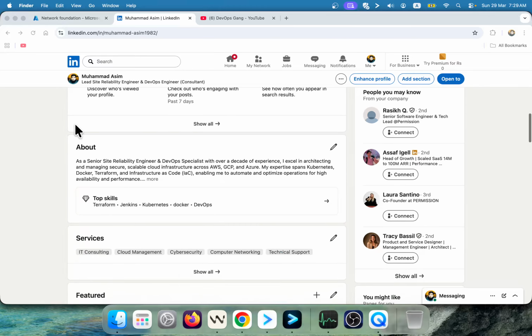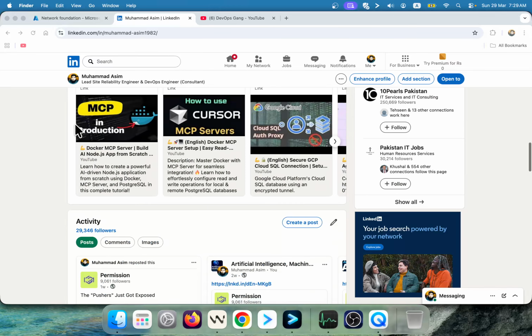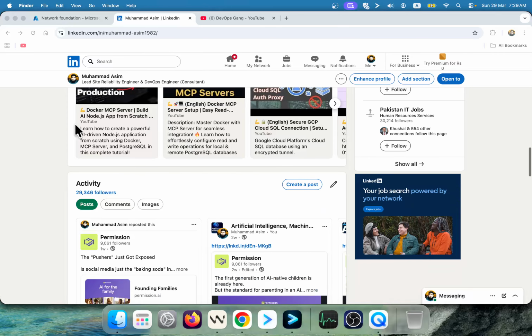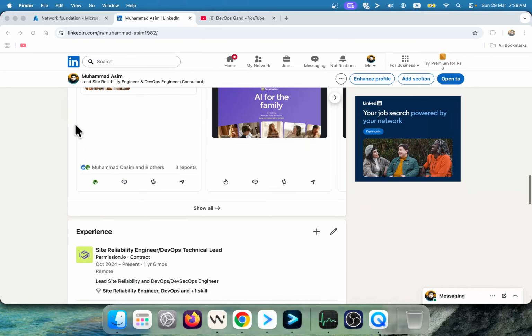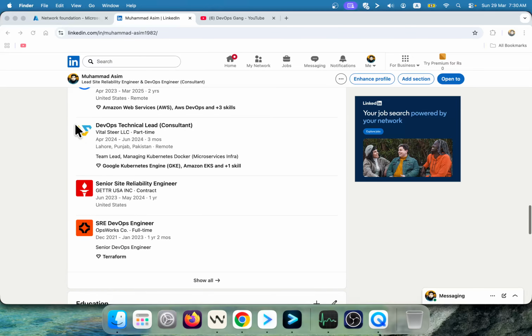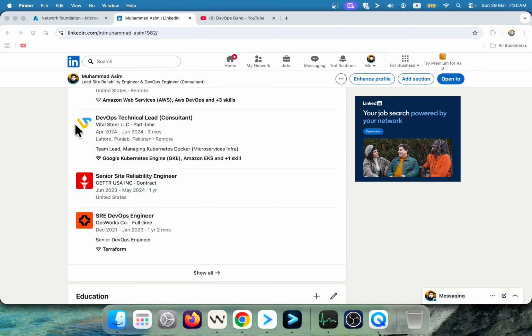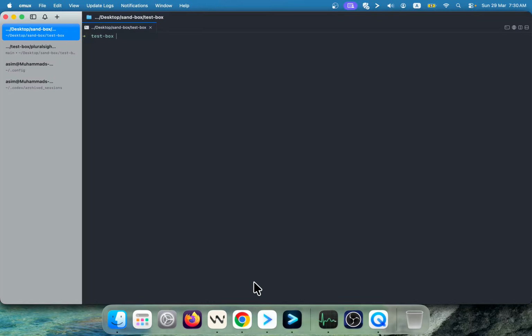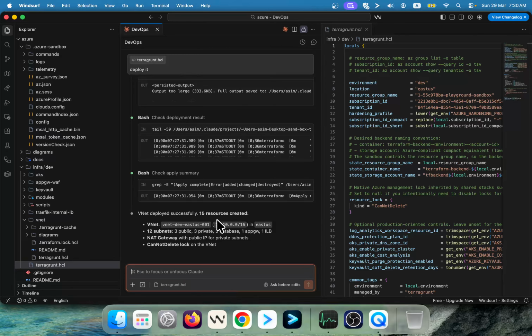In this video, we are going to use Claude Code to deploy infrastructure on Microsoft Azure. So guys, what I have done, I've set up a small sandbox environment and we are going to see how powerful Claude Code is to deploy the infrastructure. I'm going to show you this is the IDE which we are going to use, and it has in fact deployed the VNet.